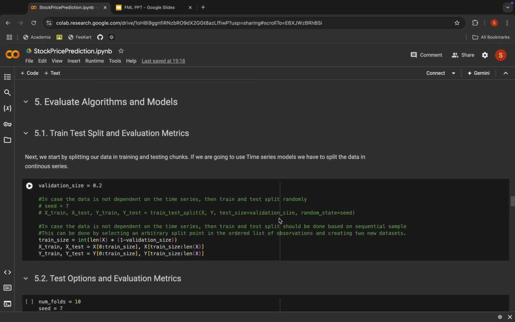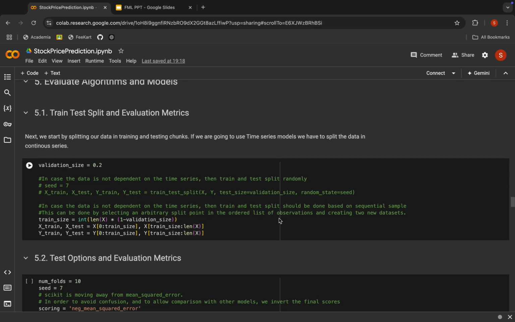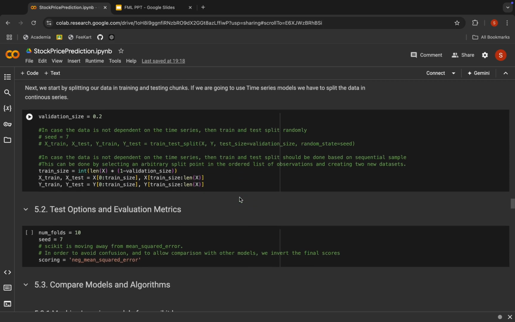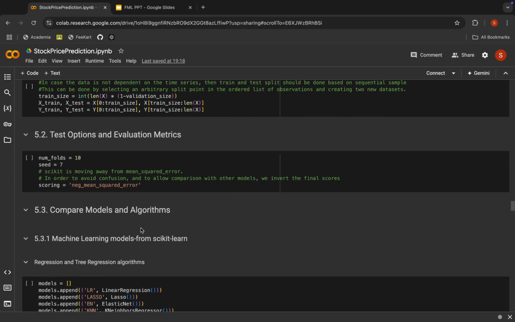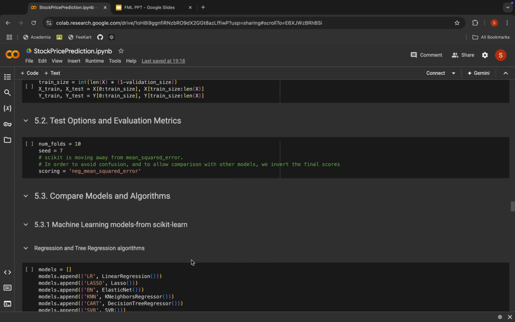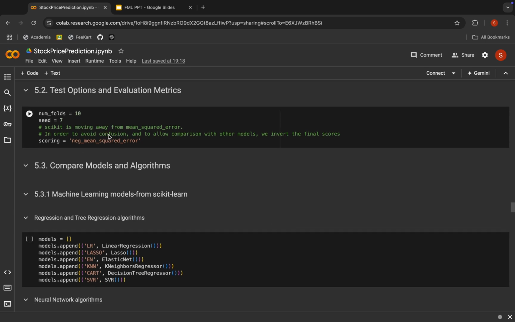Then let's move on to evaluating our algorithms and models. As mentioned before, we are going to use a few models and we'll check which one works the best. Here we are doing the training and test split, and these are the test options, such as 10 folds and 7 seed. We're assigning it, and for scoring, to avoid confusion and to allow comparison with other models, we invert the final scores. So we are using neg mean squared error as our scoring function.